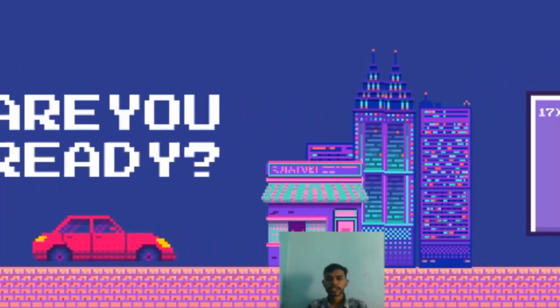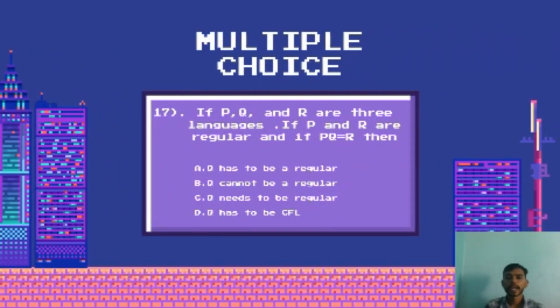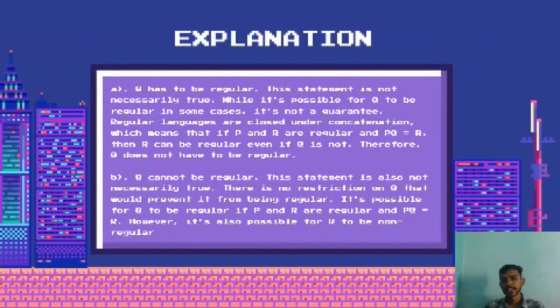So our question is: if P, Q and R are three languages, and if P and R are regular and PQ equals R, then options: A, Q has to be regular. Option B, Q cannot be regular. Option C, Q need not be regular. Option D, Q has to be CFL, context free language. Explanation of options is given.